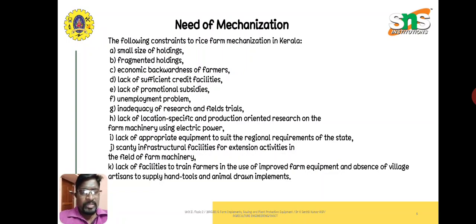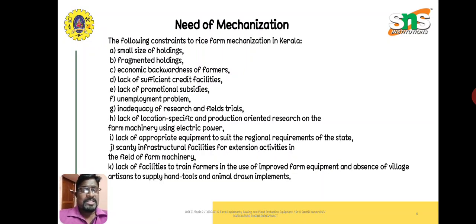When they go for harvesting, from the money they get, they pay back the credit amount they have taken. So economical backwardness, then lack of sufficient credit facility. As I said, farmers are in a lot of trouble. We can see in the daily news lots of reports that farmers are in such trouble, with lots of credit, and they are very much disturbed.